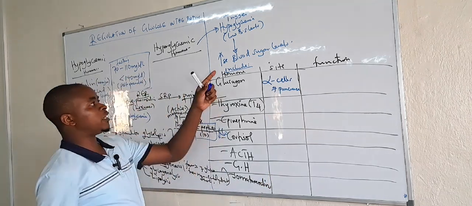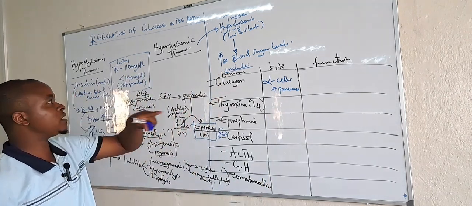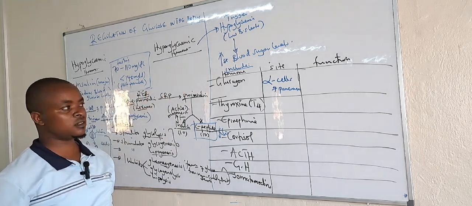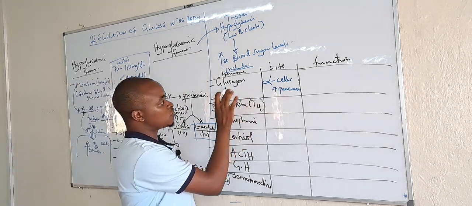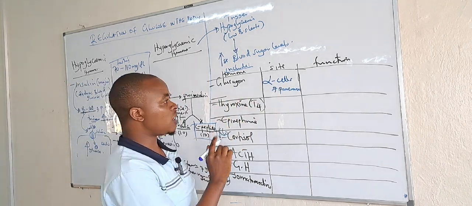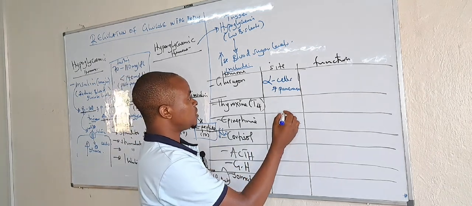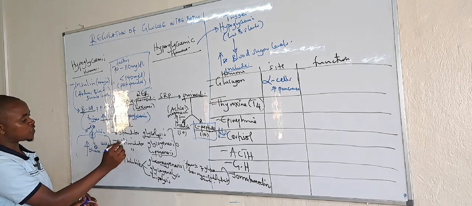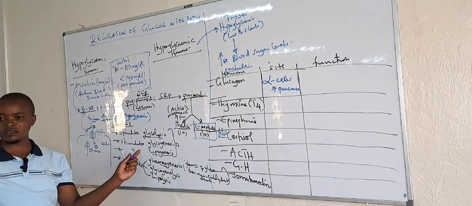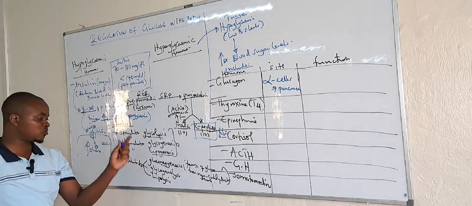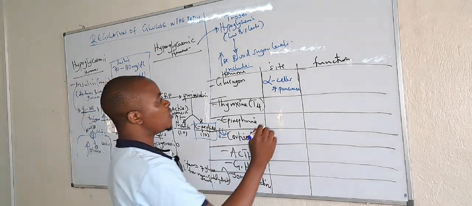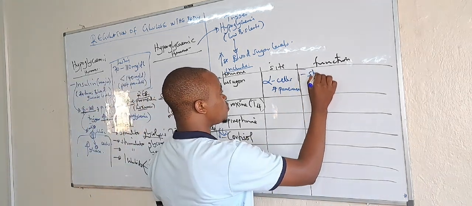And the trigger factor is hypoglycemia, that is a decrease in sugar levels, which stimulates the alpha cells to release glucagon. And this glucagon, once produced, does the opposite work. What insulin was stimulating, glucagon is going to inhibit. What insulin was inhibiting, it is going to stimulate. But we see glucagon majorly stimulates